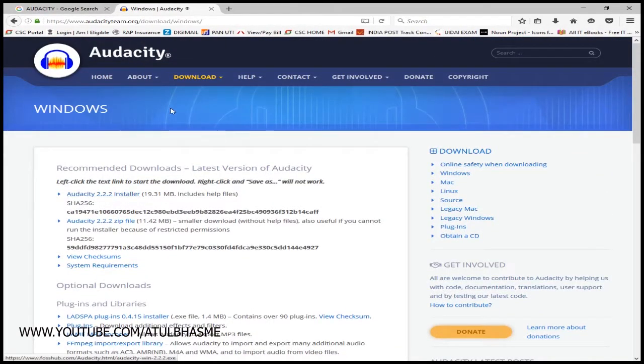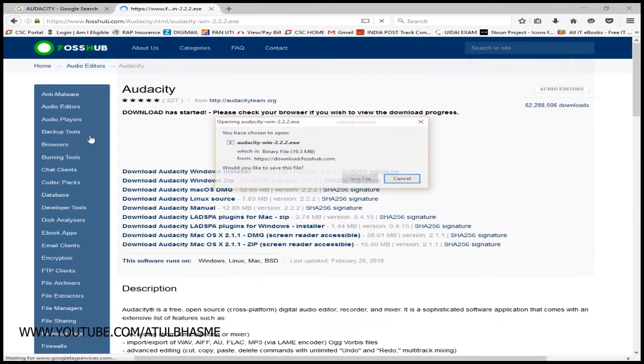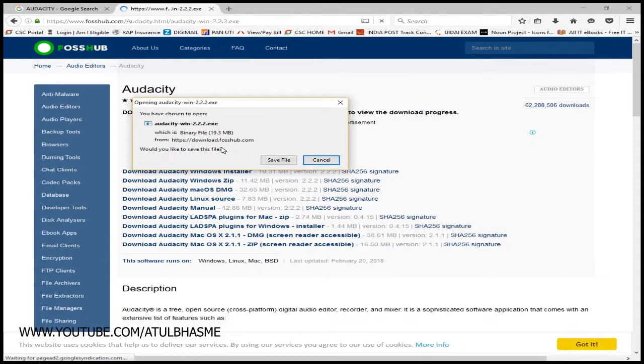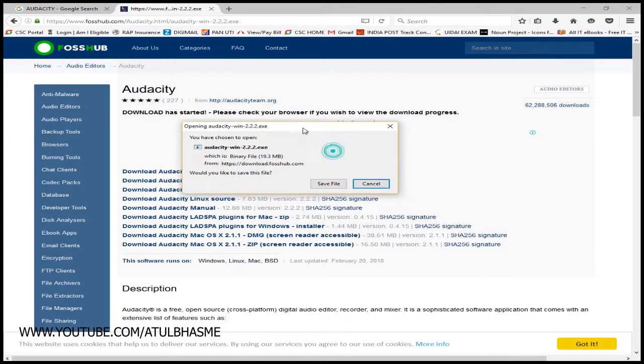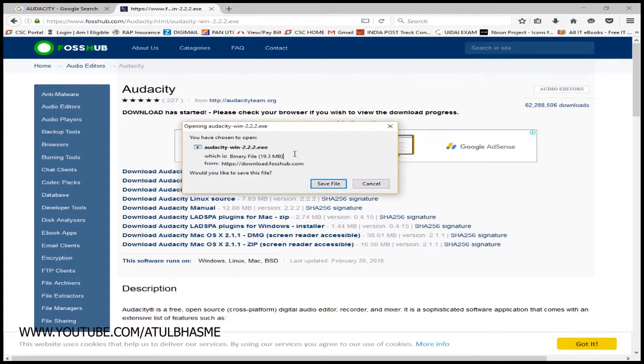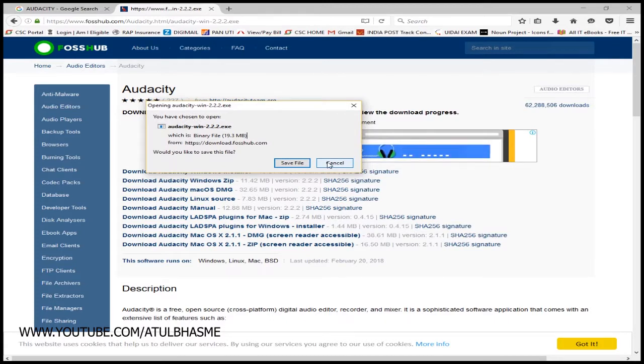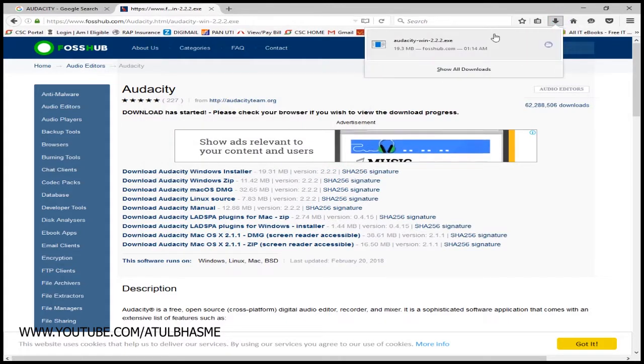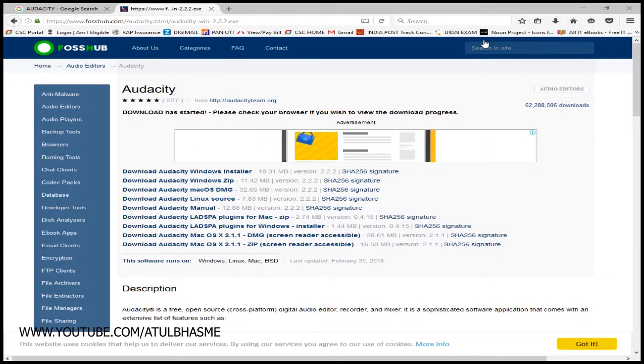First of all, click on Audacity 2.2 installer, and you can download the file. This will show a message like this, and you click on save file. I have already downloaded this file, so I am not going to download it again. I am clicking cancel now. Click on the downloaded file. It asks for confirmation. Click yes.